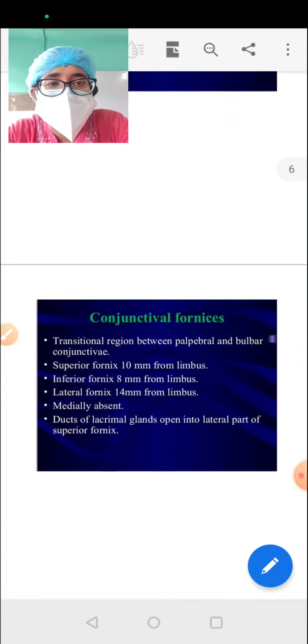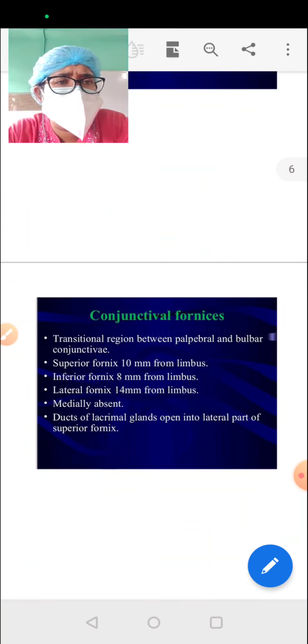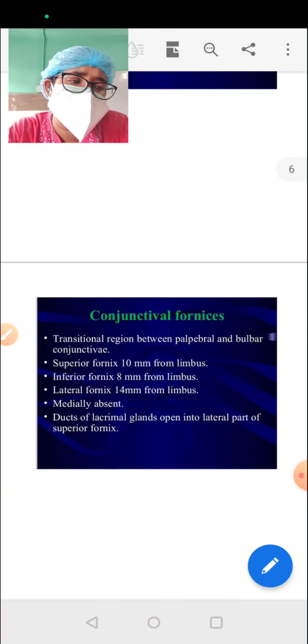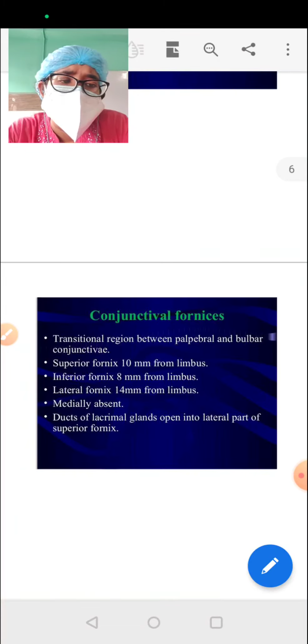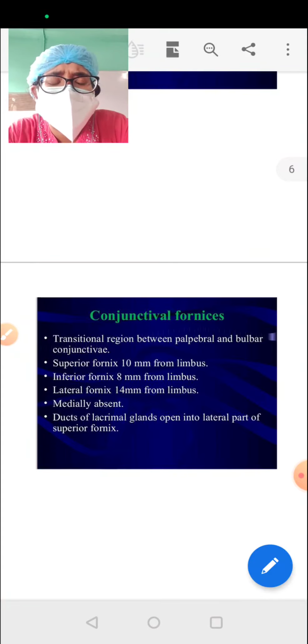Now the corneal conjunctiva is again divided into four: superior, inferior, medial, lateral. You need to know that in the medial part there are two structures: one is the caruncle, one is the plica semilunaris. So what are those two? The caruncle is nothing but an extension of skin. It has sebaceous glands, sweat glands, and hair follicles.